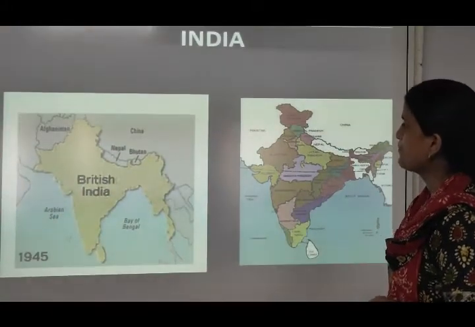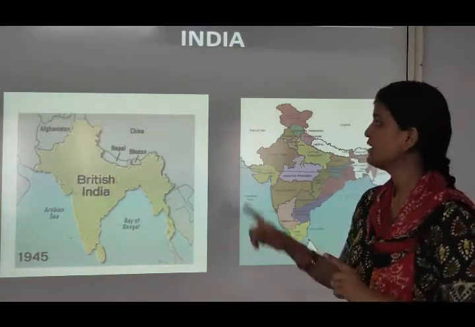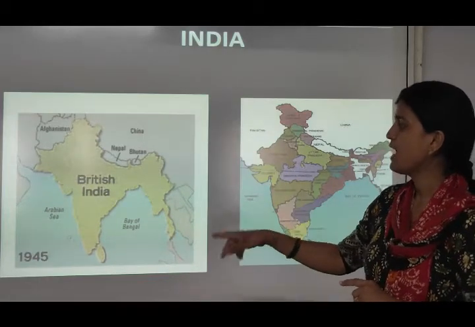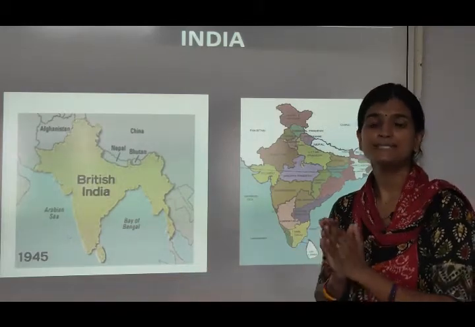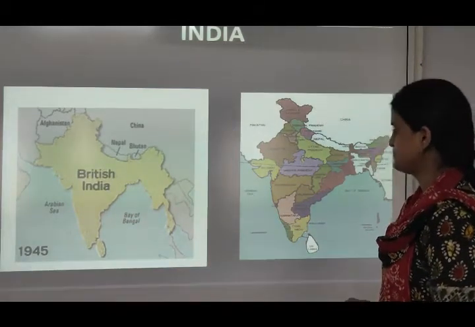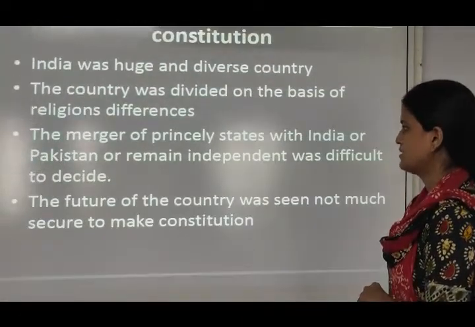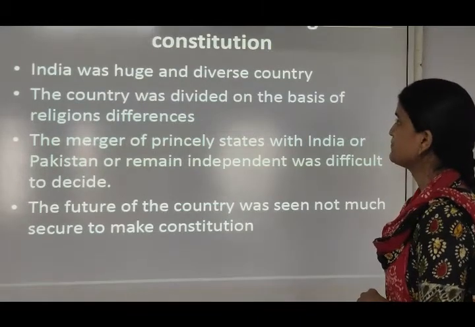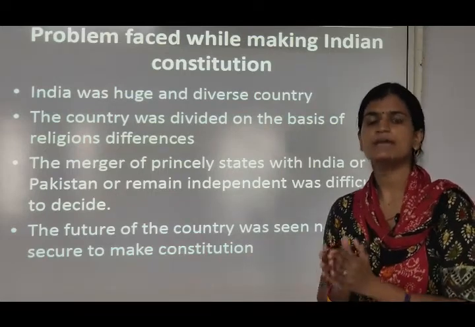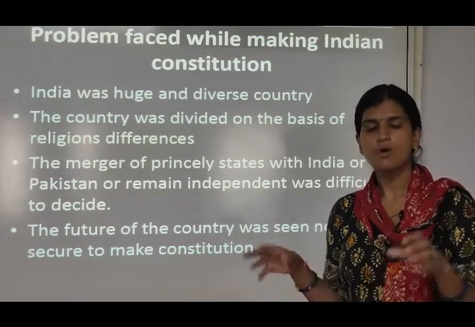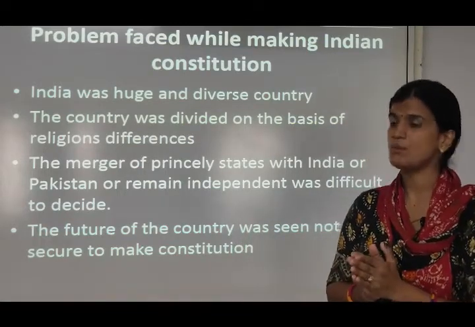Now this is the map of India. Here we have the 7 countries, that is British India when British rule was going on. That was Afghanistan, China, Nepal, Bhutan in 1945, and this is in 1947 when our India was divided into 27 states and 7 union territories. Now, the making of the Indian constitution was a difficult and uncertain task. What were the problems while making the Indian constitution? Firstly, India was a huge and diverse country, so bringing all the people together and making a constitution was very problematic.